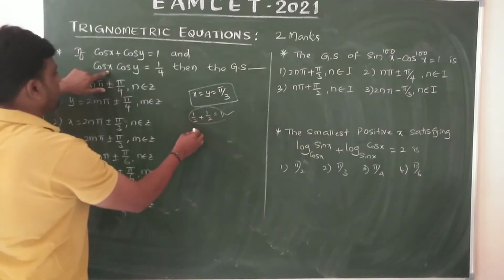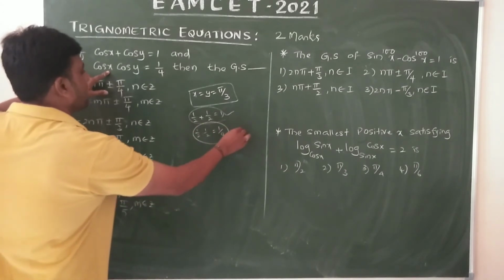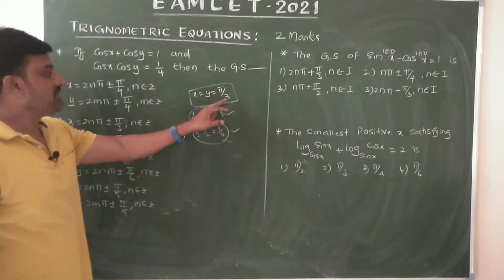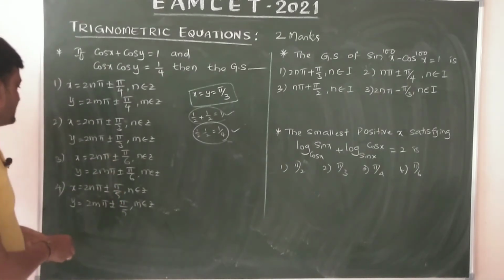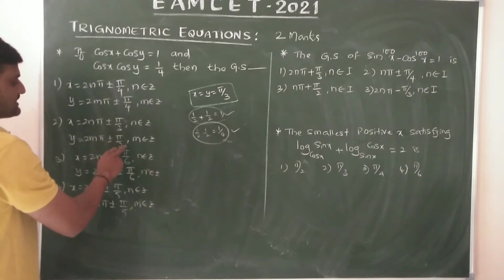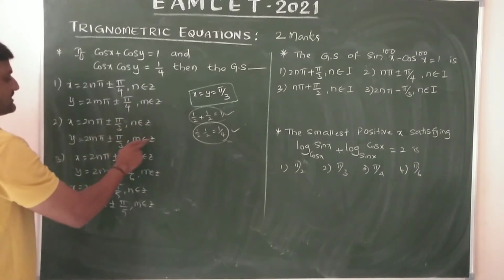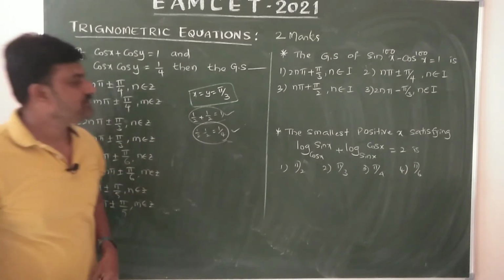Satisfied. At the same time 1 by 2 into 1 by 2 equals 1 by 4. Now x equals y equals pi by 3 is a possible principal solution. Then the general solution is 2n pi plus or minus pi by 3, 2m pi plus or minus pi by 3, for all n belongs to Z, for all m belongs to Z. Okay, this is the logic.